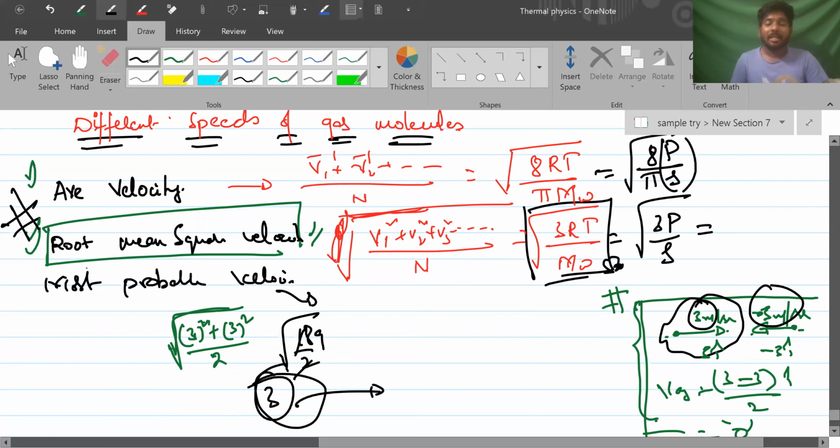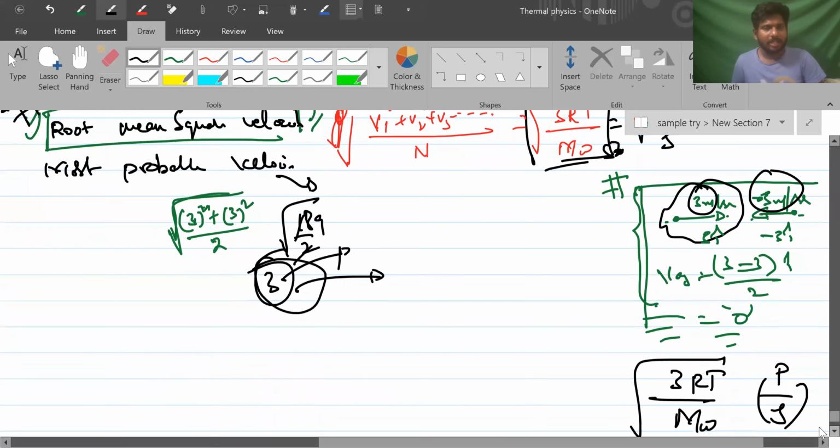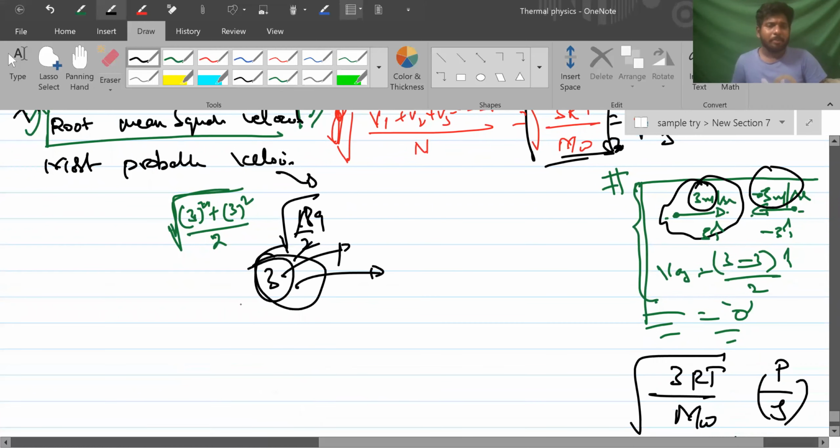But does it mean every particle will move with 3 meter per second? Tell me. No, right? Does it mean every particle will move with 3 meter per second? No, right?